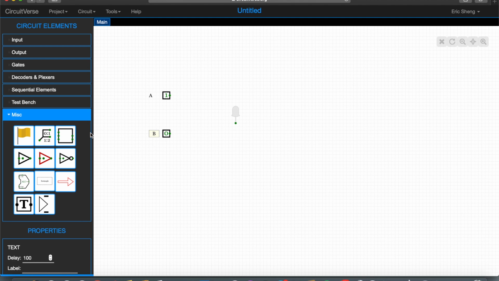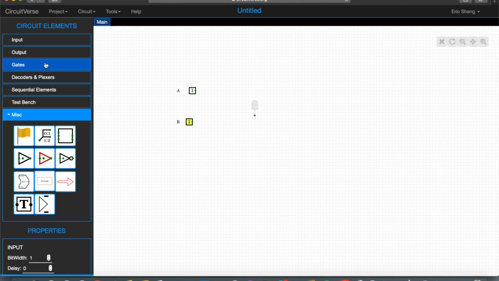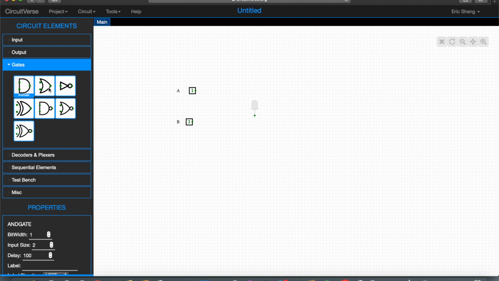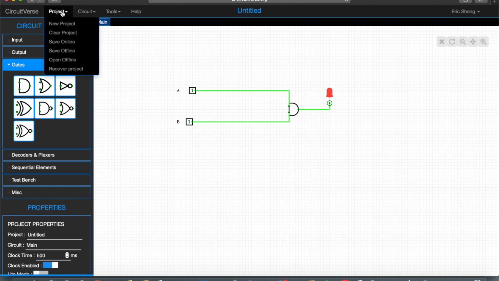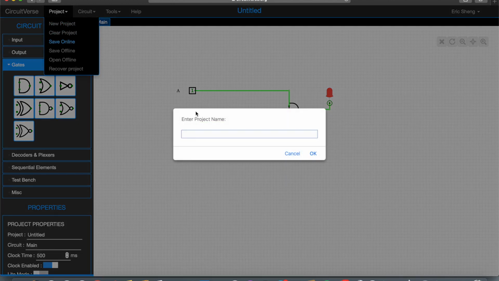And afterwards, you want to add a gate. In this case, it will be an AND gate, which is like a dome-like figure, I guess. So you want to put your AND gate in the middle, and then your LED on the right, and your inputs on the left. And simply connect them to make the LED red, and that circuit should work.